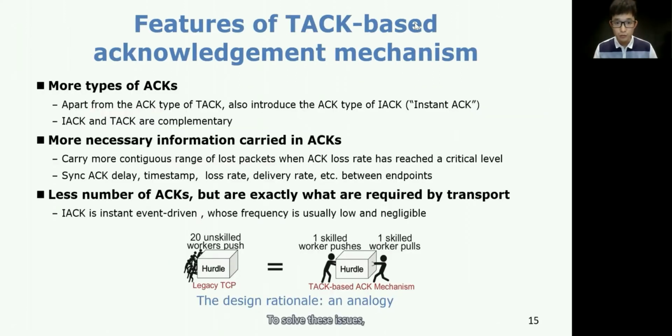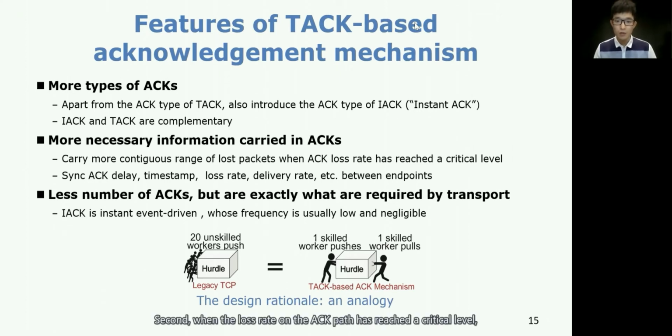To solve these issues, we propose a full TACK-based acknowledgement mechanism. There are some notable features of this mechanism which are important for reasoning about the differences from legacy TCP. First, apart from the ACK type of TACK, we also introduced the ACK type of IACK to assure timely feedback upon instant events. IACK and TACK are complementary. IACK assures timely signaling, while TACK acts as the last resort mechanism in the case of ACK loss.